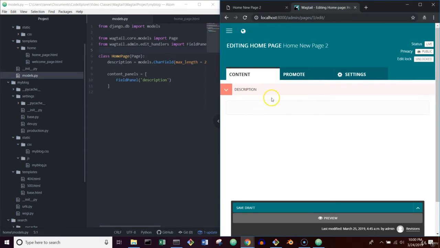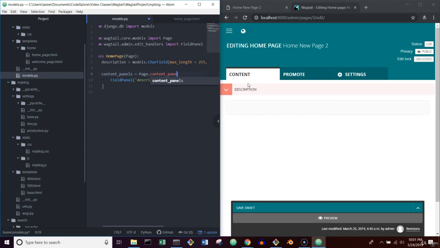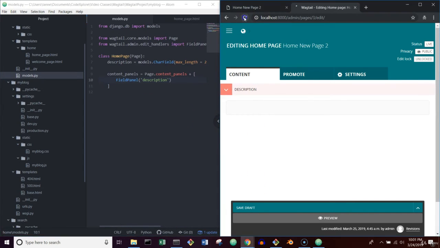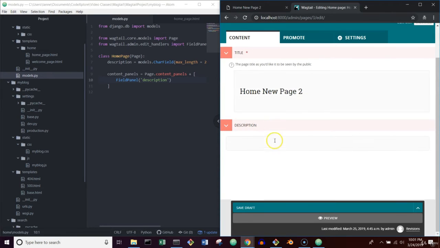But our actual title went away, and this is because we've just overwritten whatever the content panels are for page. So if we go in here and say page.content panels plus any new ones we want. So we're getting the content panels from the base page, and we're going to add or append any new field panels that we want in it. Now that we save, we can refresh, and we have our title and our description.